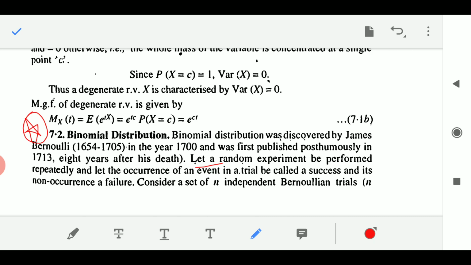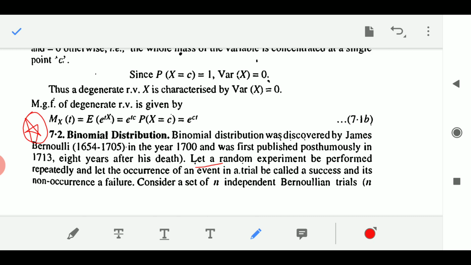This kind of example comes under binomial. If I toss a coin, let us say 100 times, it is an example of the binomial distribution.